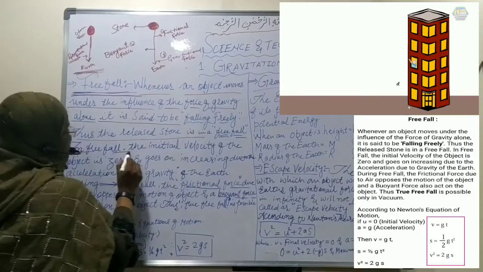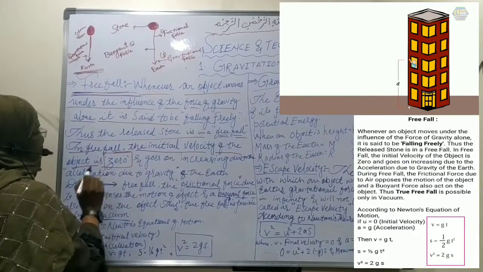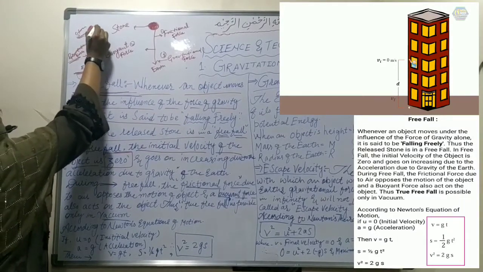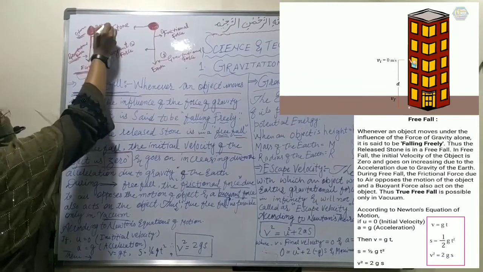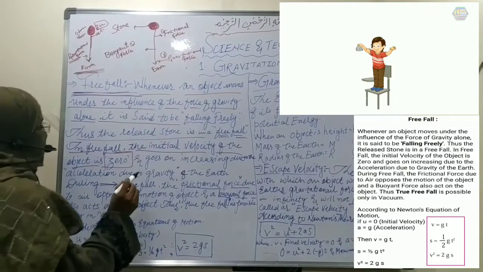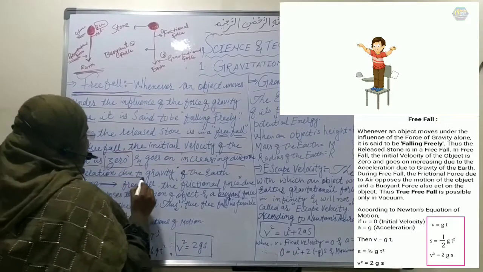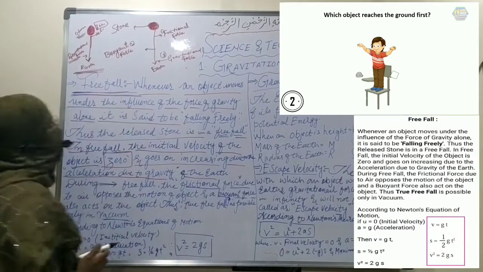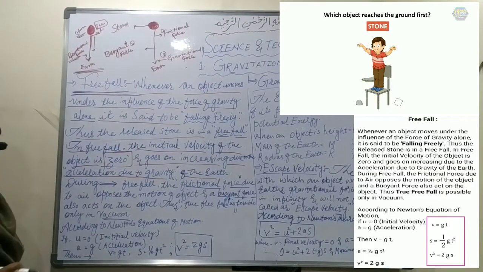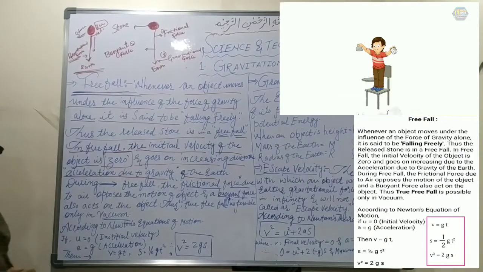In free fall, the initial velocity of the object is zero. Dear students, the initial velocity means the beginning velocity, that is zero. When the stone is in our hand, its velocity is zero, and it goes on increasing due to the acceleration due to gravity of the earth. This velocity increases due to the gravitational force, or the acceleration due to gravity, and it falls towards the earth's surface.